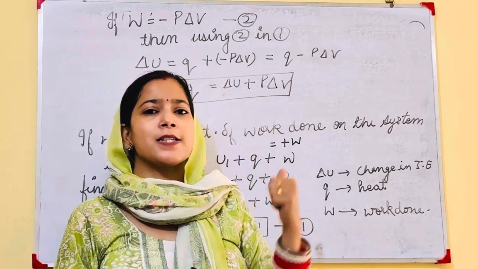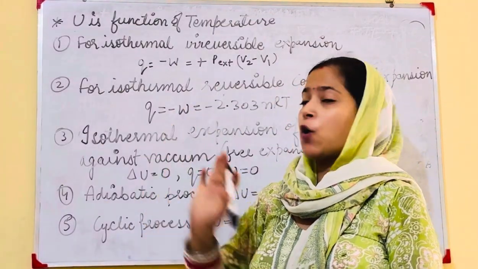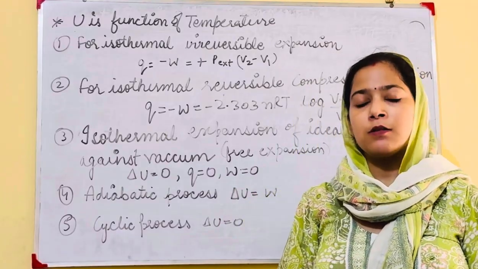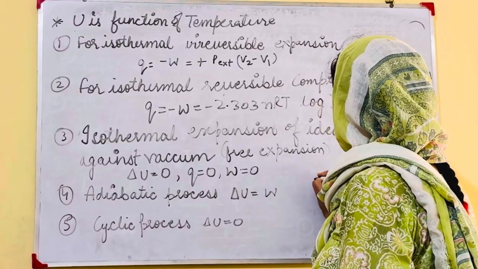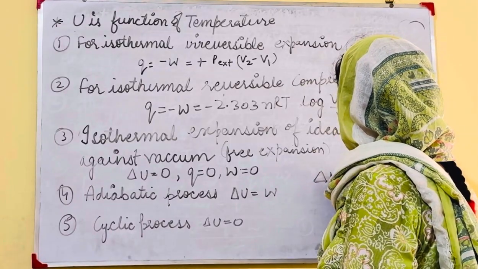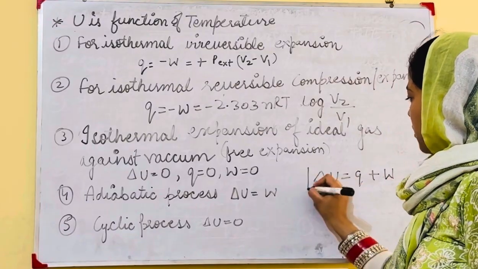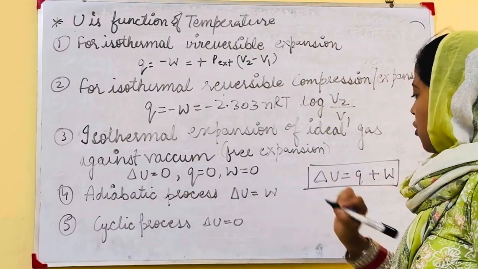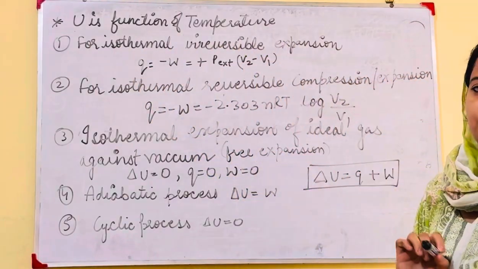After this, we will get some conclusions from these expressions. These are some conclusions derived from the first law of thermodynamics. What is the expression of the first law of thermodynamics? That is, delta U is equal to Q plus W. Now, we will discuss each conclusion. First, U is a function of temperature.